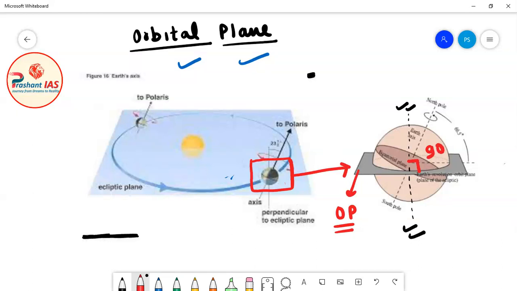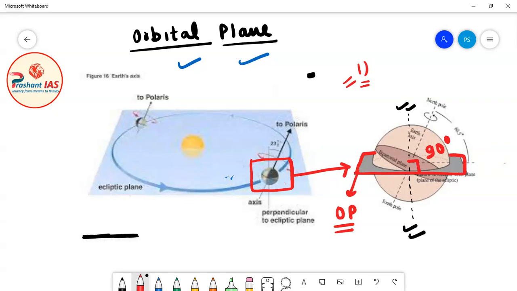So this line is perpendicular to the orbital plane of earth. This is one thing which should be very clear in your mind, that this line is perpendicular to the orbital plane of earth.